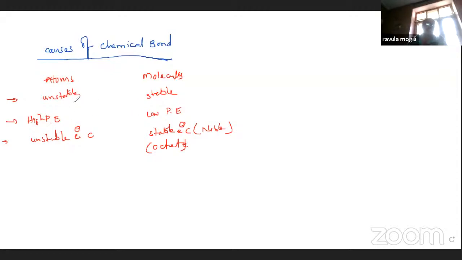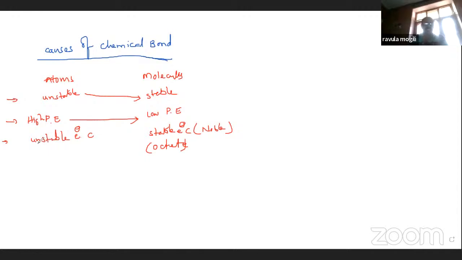So generally, unstable atoms are converted into stable ones by the formation of chemical bond. So here, when atoms are converted to molecules, the potential energies decrease.